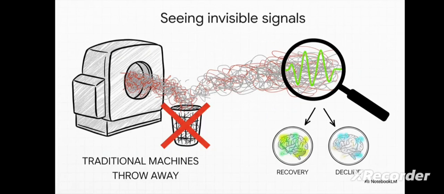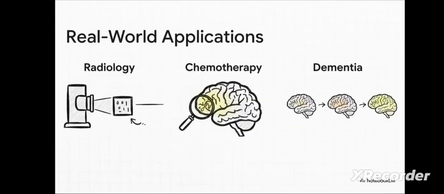And what does that let us do? It lets us see through all the noise that traditional machines just filter out and throw away. Suddenly, we can detect these incredibly faint, invisible signals. The signs of a brain recovering after chemotherapy, or the subtle patterns of dementia setting in long before it becomes obvious. And listen, these aren't just theories. This stuff is being used in the real world. In radiology, this software-first approach is actually overcoming the physical diffraction limits of X-ray machines. In chemotherapy, it's detecting those tiny changes in the brain that signal recovery. And for dementia, it's tracking neurodegeneration by recognizing patterns over time.